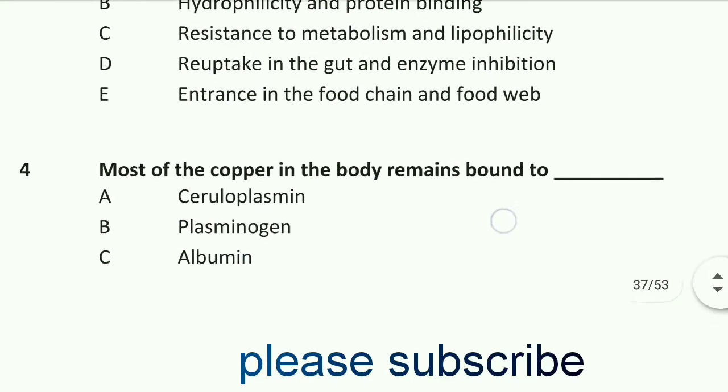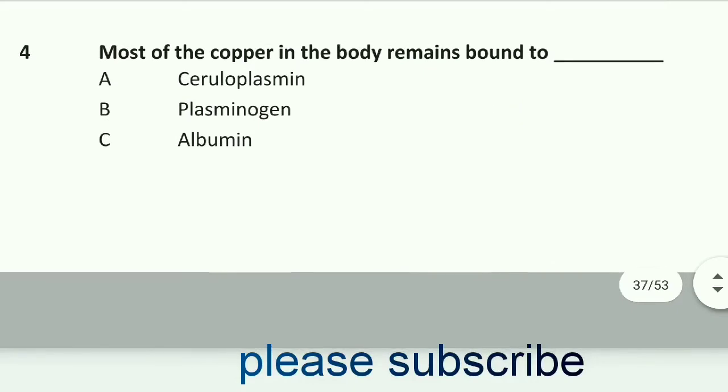Question number 4: most of the copper in the body remains bound to ceruloplasmin. Option A is right.